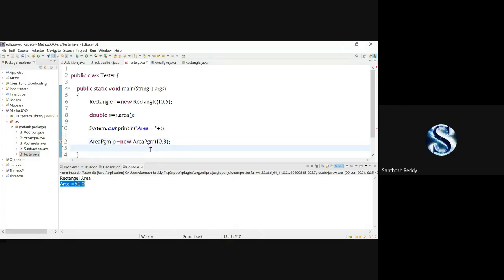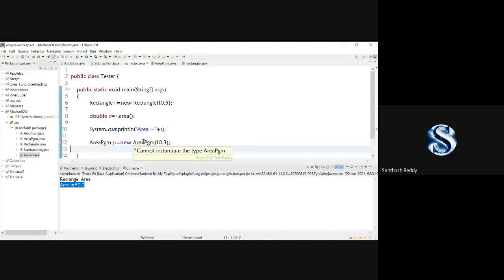There is an error. Why? Because it clearly says that there is an abstract method in your class. Go back to this class and implement that method, and only then can you create an object for that class. It clearly says that it cannot instantiate the type area program, because there is an abstract method in your program.